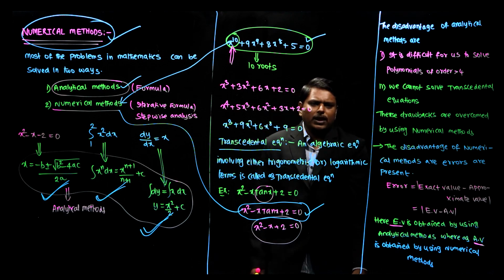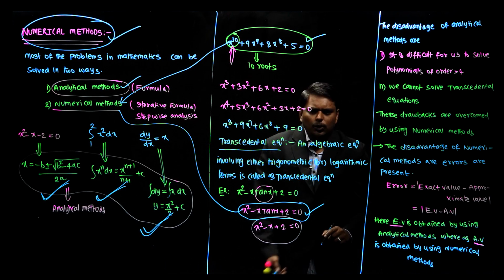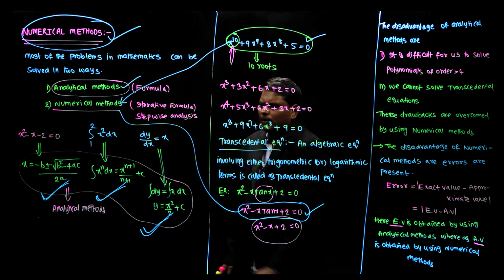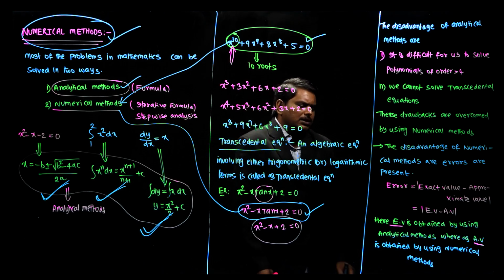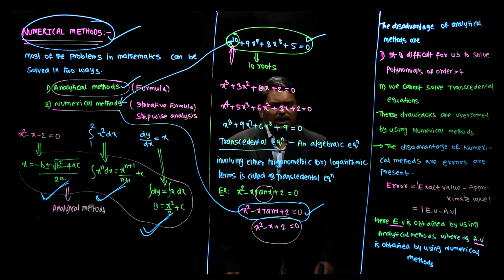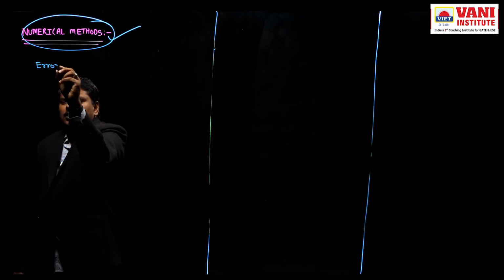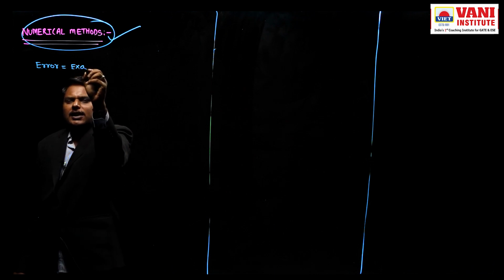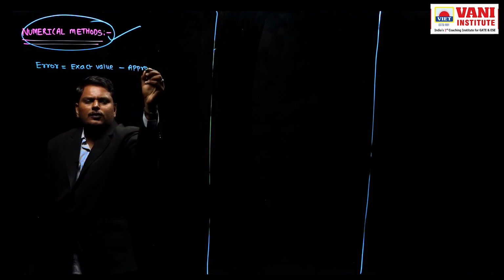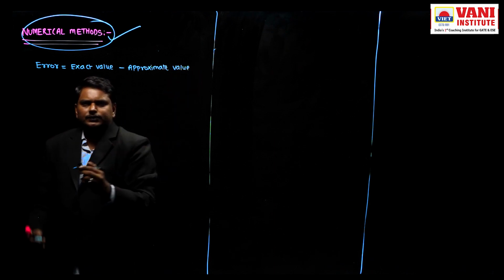How to calculate error? Very simple formula. Error equal to exact value minus approximate value. In this, exact value is obtained by using analytical methods, whereas approximate value is obtained by using numerical methods. Next point. So what is the formula for error I told? Error equal to exact value minus approximate value.